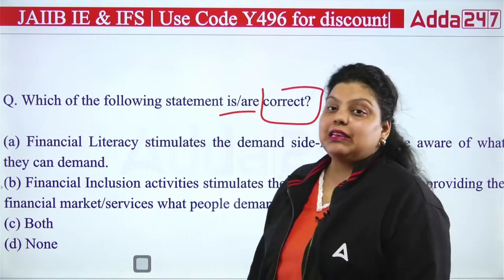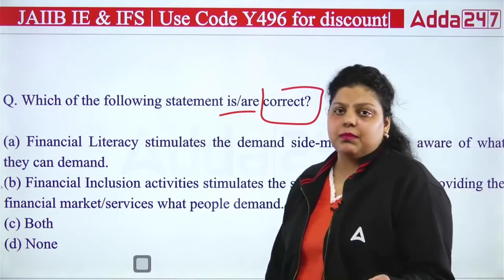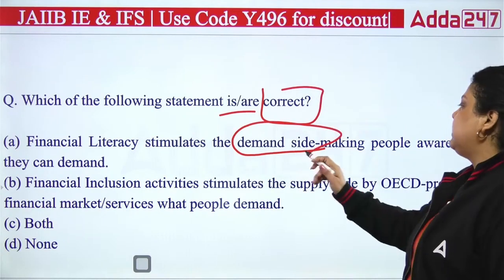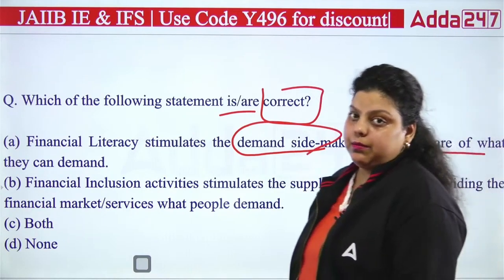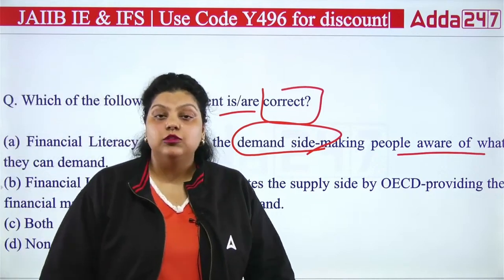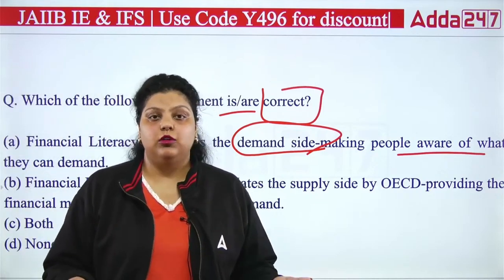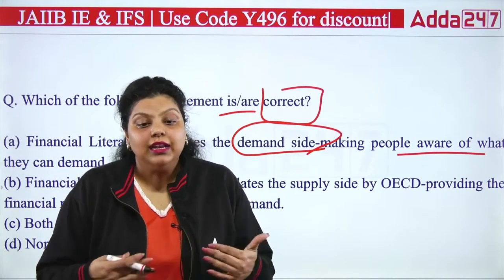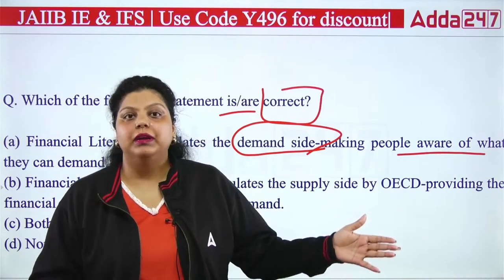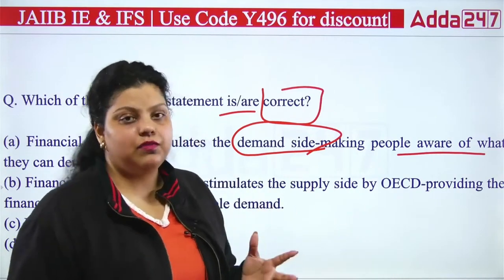So financial literacy, right, is making people aware about financial products and services. It stimulates the demand side, making people aware of what they can demand. So it's very obvious: when you are providing financial awareness to the people, when you are making people aware about financial products and services, then it makes them more capable of taking sound decisions. Like this should be done and this should not be done. Like what kind of investment they should do.